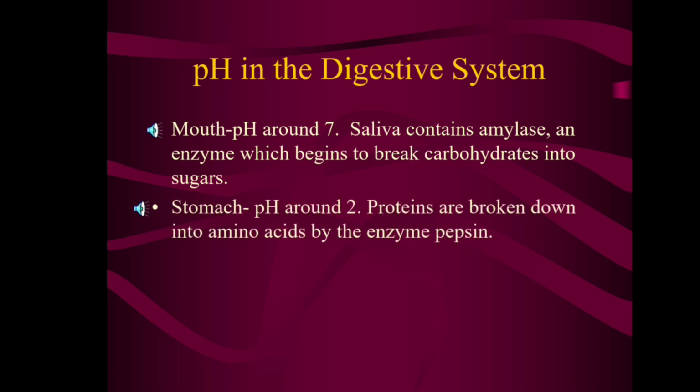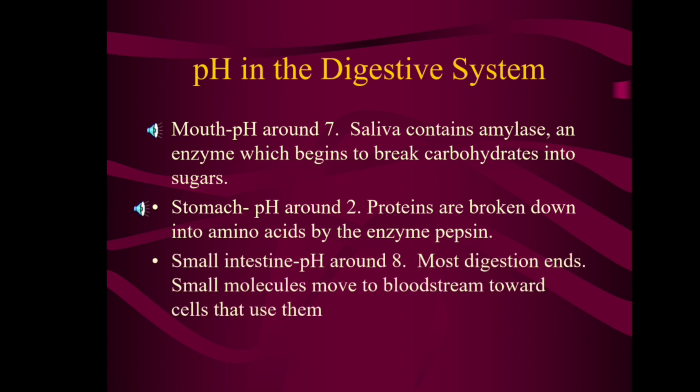Then the pH within the stomach is around 2. Within the stomach, proteins are broken down into amino acids by the enzyme called pepsin.